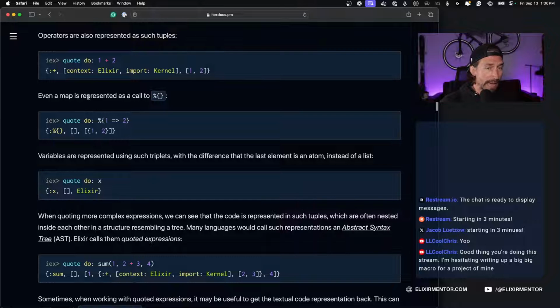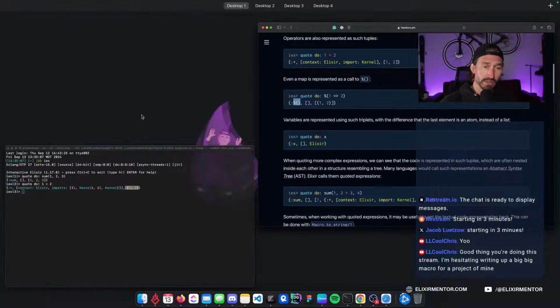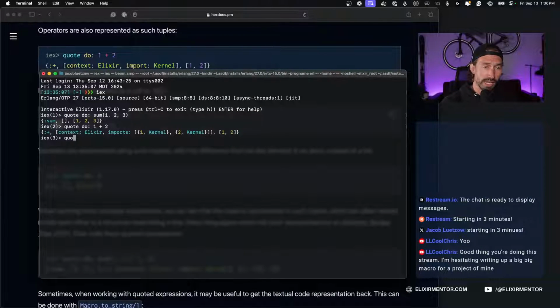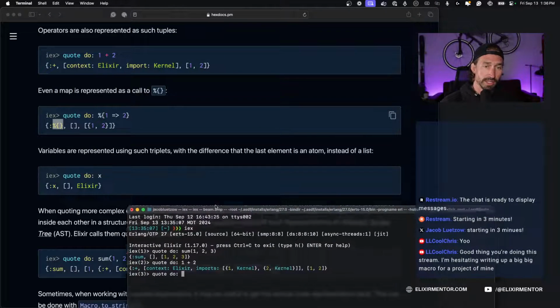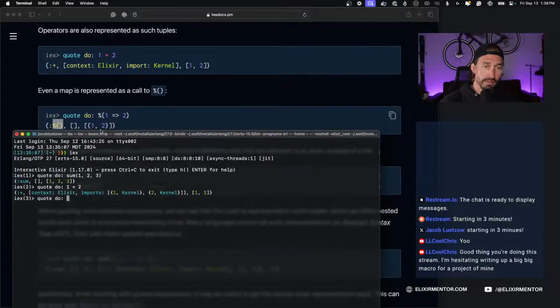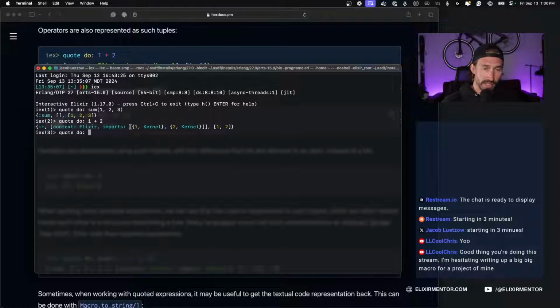And so even a map is represented as a call to our map syntax. Under the hood, our map is a macro or a function being called. So that is pretty cool. We might as well run that since we've been running everything else. They passed in a map with a key 1,